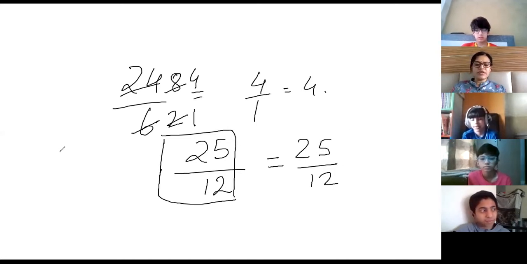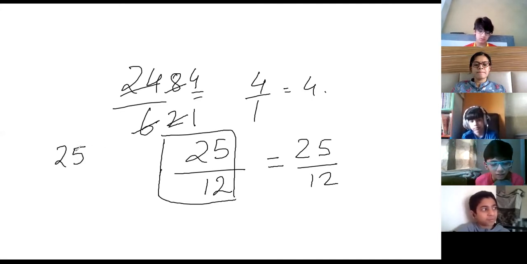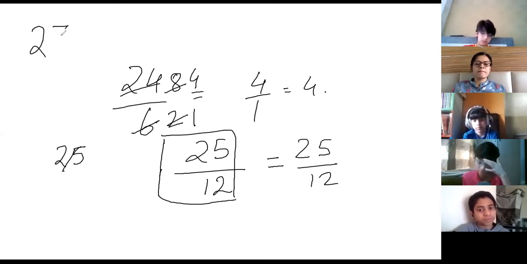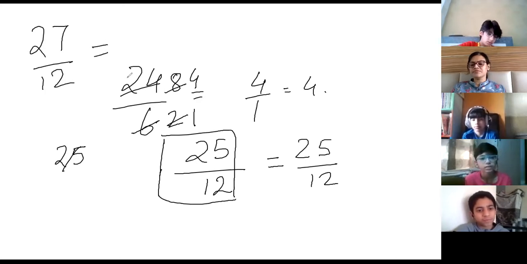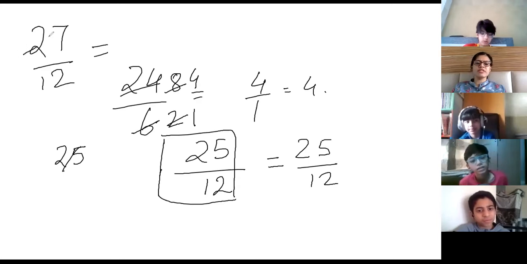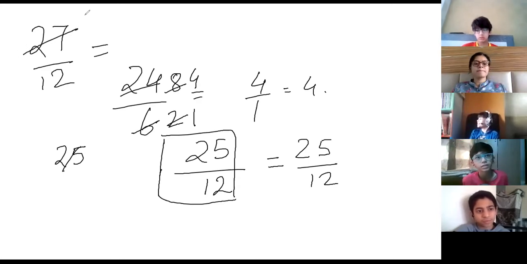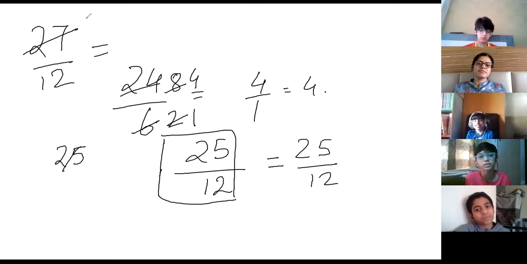Okay. Now if I write 27 by 12. 3, you have to tell me how many times. You have to cancel and tell me. 3 3s are 9, 3 4s are 12, 3 5s are 15, 3 6s are 18, 3 7s are 21, 3 8s are 24, 3 9s are 27, and 3 4s are 12. So the answer is 9 by 4.